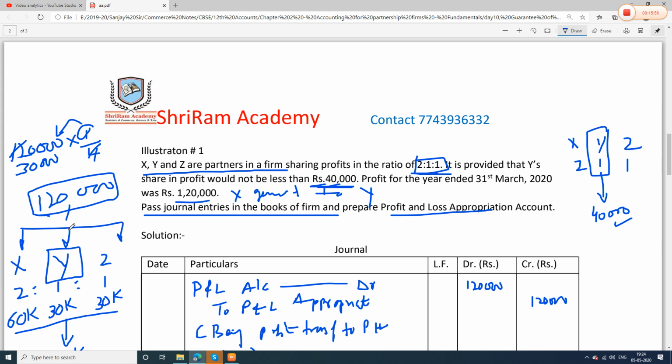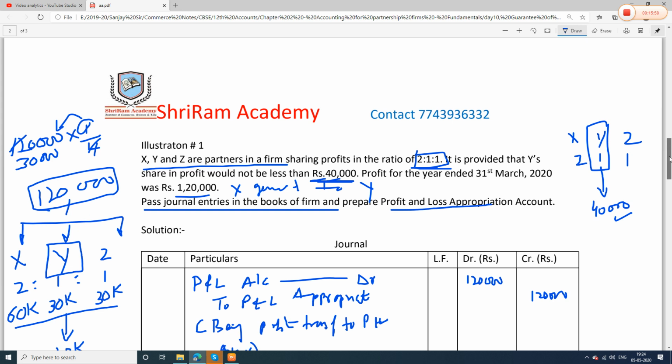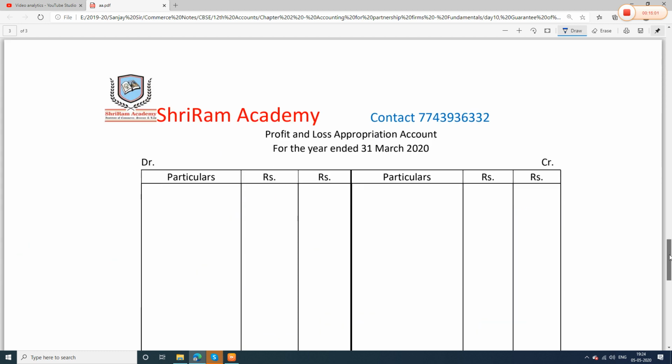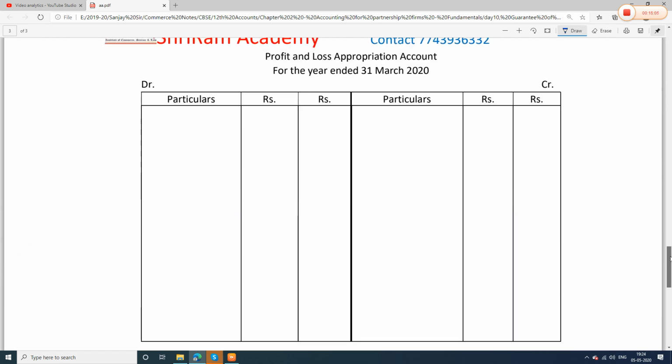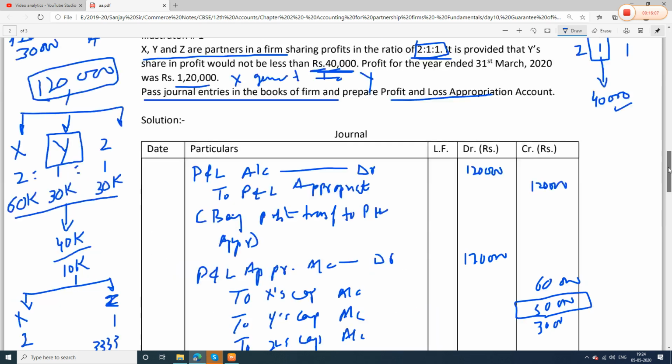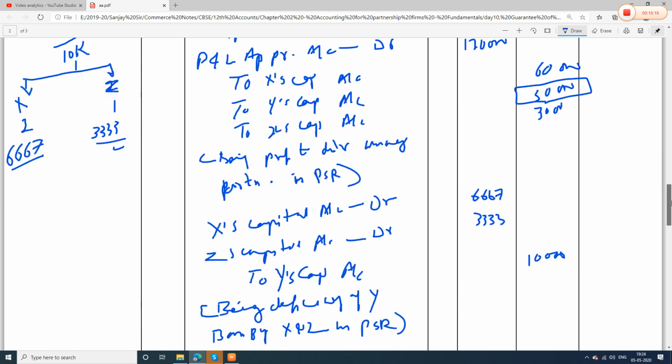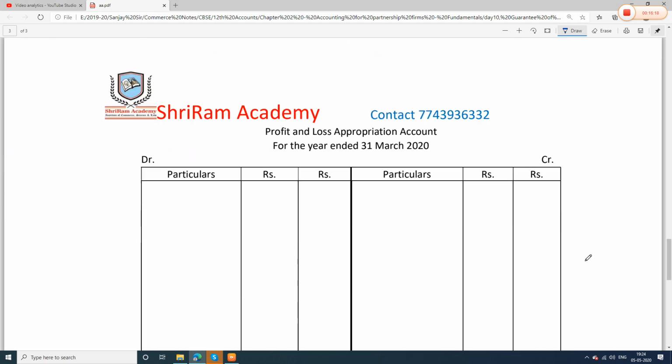Now next topic. See here what they have asked: pass journal entries and prepare profit and loss appropriation account. Very simple. Let's see, I have prepared the format. In profit and loss appropriation, what will come? First entry: profit and loss account debit to profit and loss appropriation. So in profit and loss appropriation, what will come? By profit and loss account, how much? What is the total profit? 1,20,000.